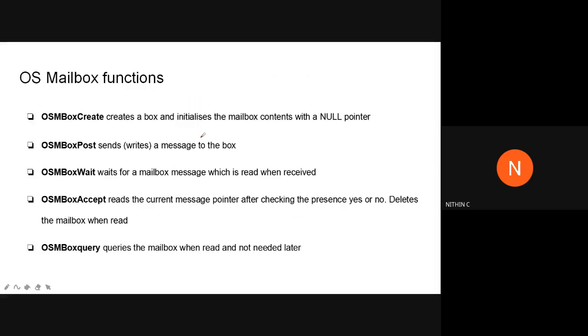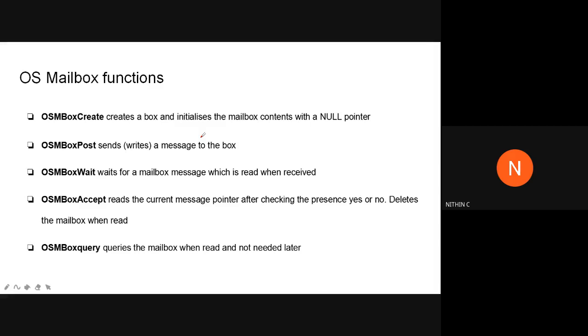Yes, similar to that of queue, message queue. So OSMboxCreate creates a box and initializes the mailbox contents with a null pointer. Then OSMboxPost sends or writes a message to the box, similar to OSQPost. Then OSMboxWait waits for a message which is read when received.